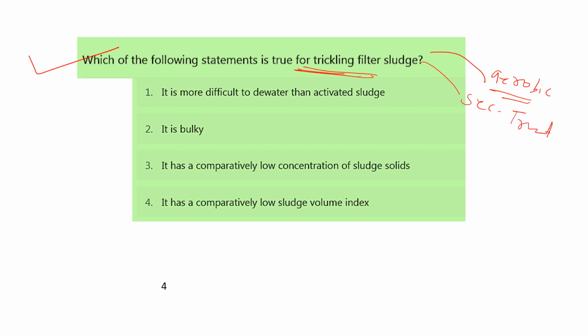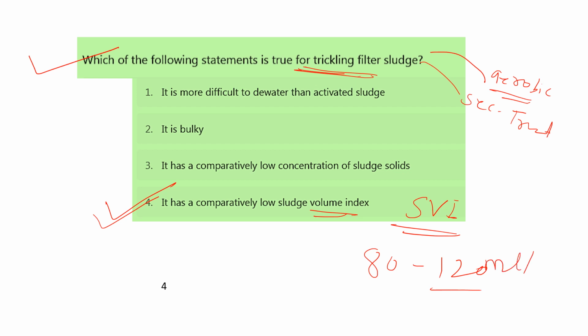So let us check the option. It is more difficult to dewater than the activated sludge. It is bulky. It has comparatively low concentration of sludge solid, and it has comparatively low sludge volume index. So the right answer is the fourth one. It has comparatively low sludge volume index, SVI, and the optimum range of SVI is from 80 to 120 ml per gram.